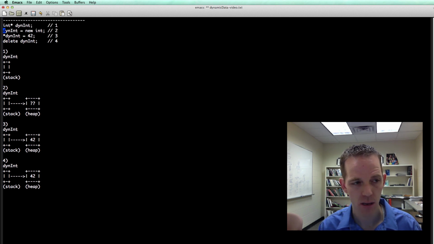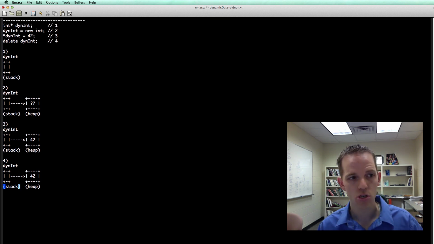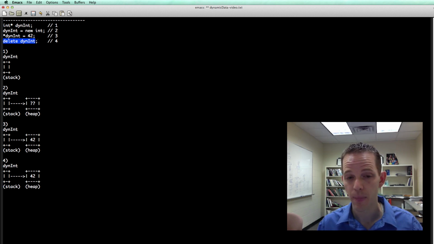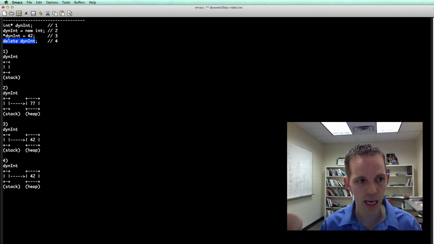Okay, so sorry, it went off the screen. So delete just frees up the memory. It doesn't change the value of the pointer, and it doesn't change the value of the memory address that's being pointed to. So what do we need to do to fix that? We need dyneInt equals null. We'll call this the 5th step.